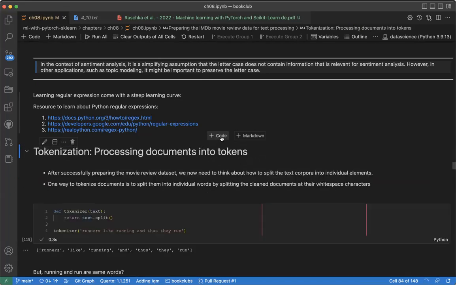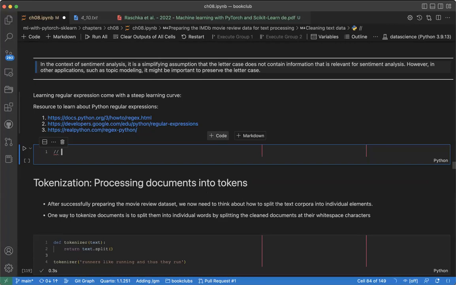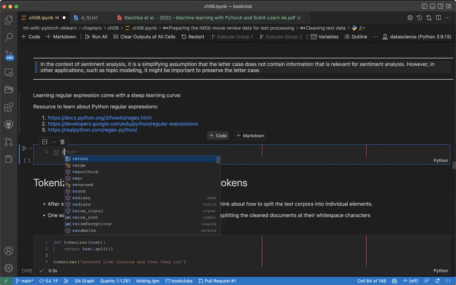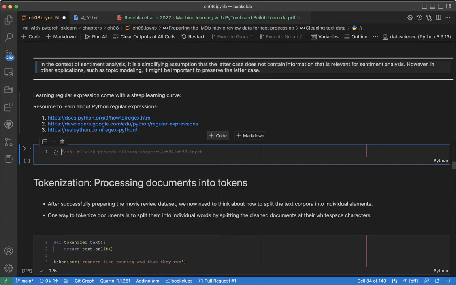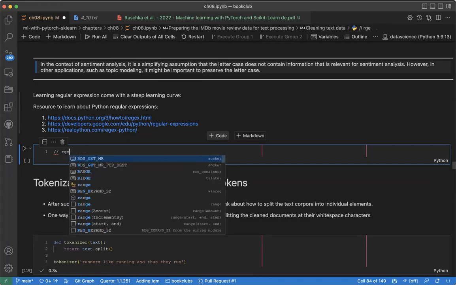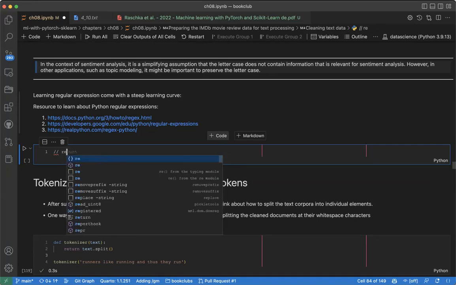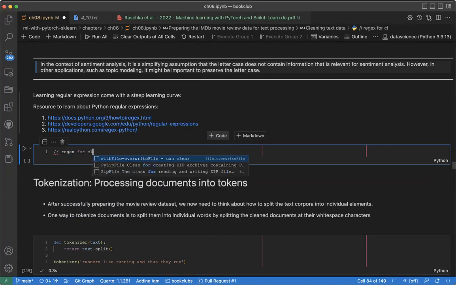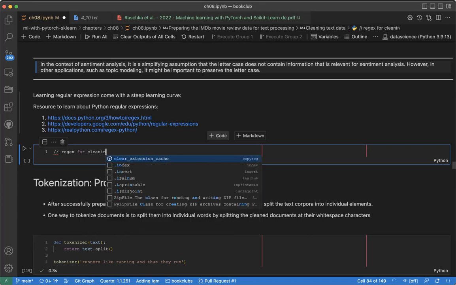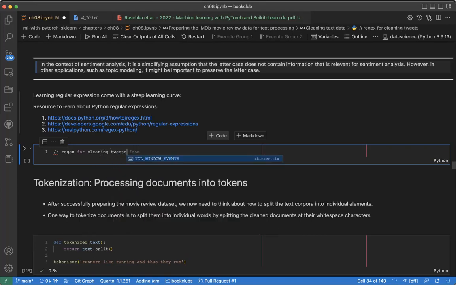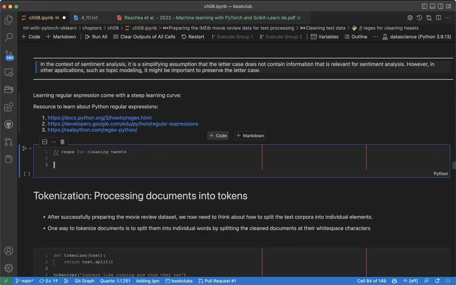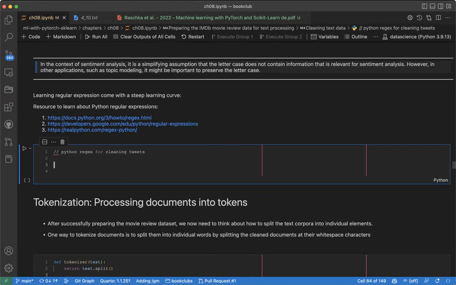Here I was trying to use GitHub Copilot to invoke code for regex for cleaning tweets, but it's not coming. I don't know why. This is what we call GitHub Copilot.